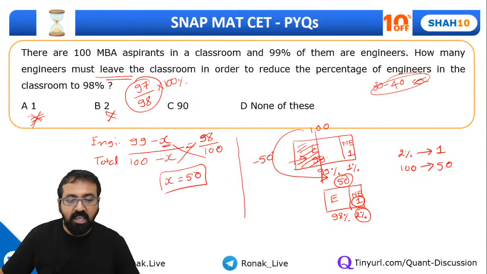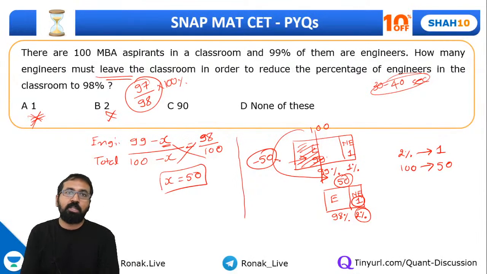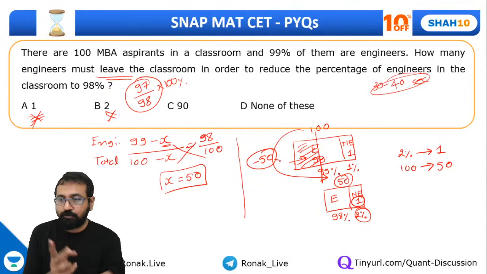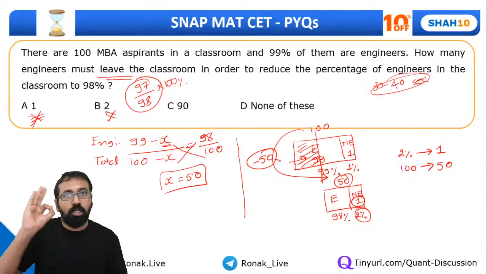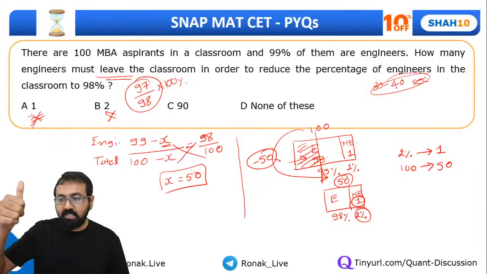So that means we have removed 50 engineers from the class, and that will make the engineers percentage 98%, and non-engineers will become 2% of the total strength. Guys, have you all understood this method? Please quickly show me.